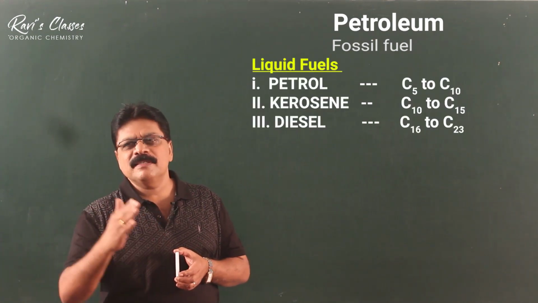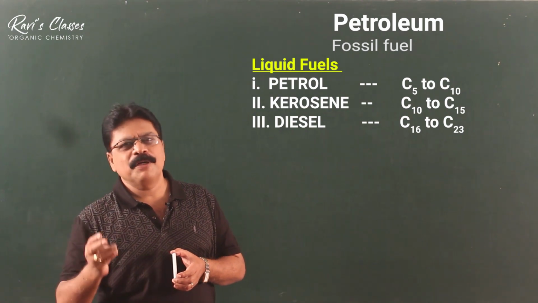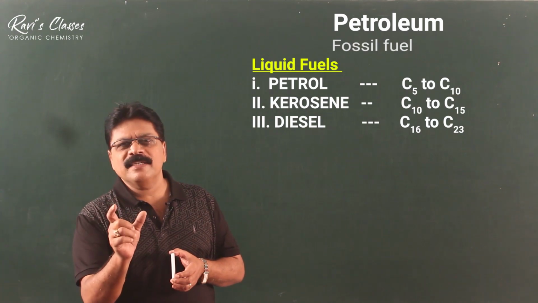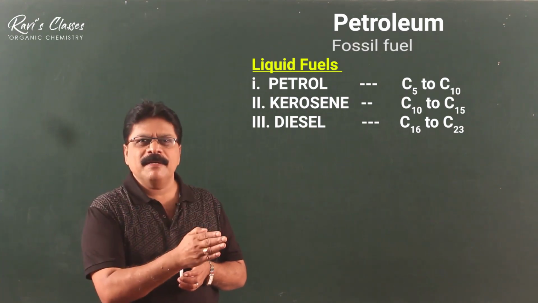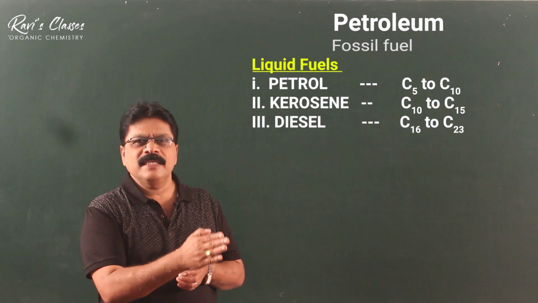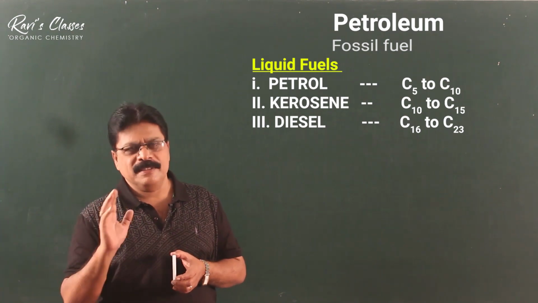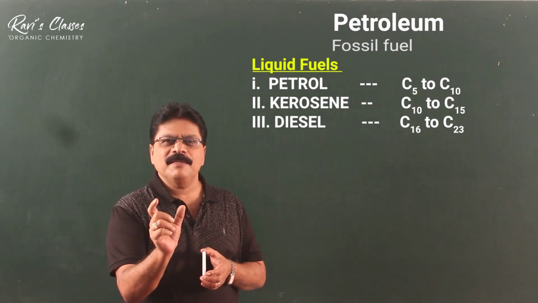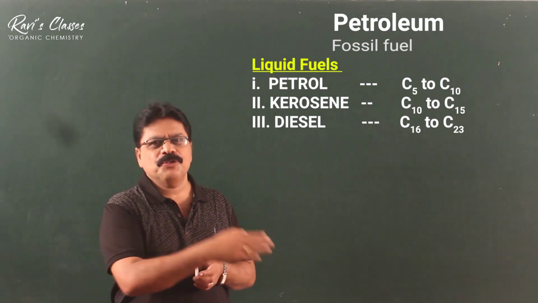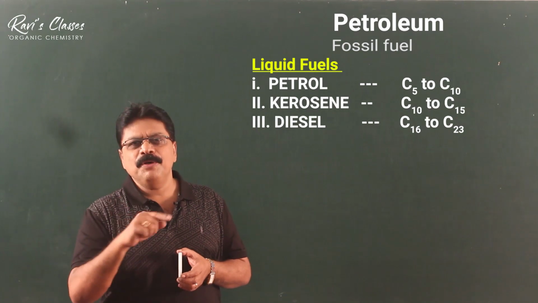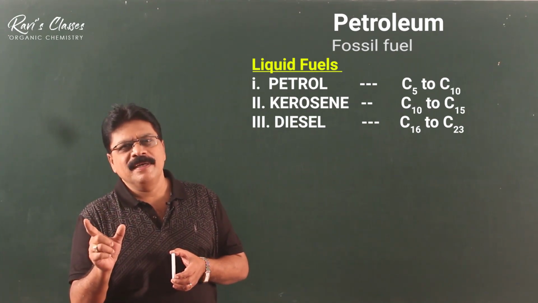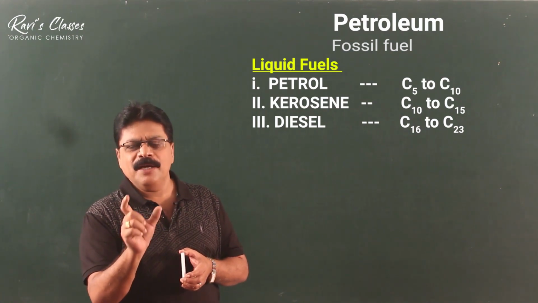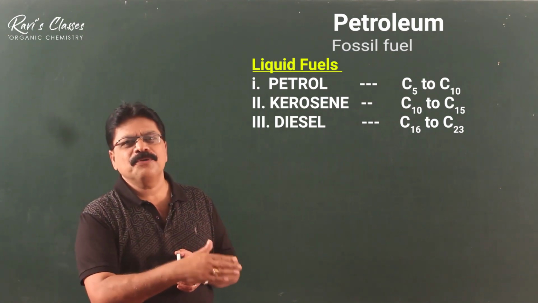Normally, liquid fuels are further classified as petrol, kerosene, and diesel. Petrol is a small fraction which includes members which have 6 carbons to almost 10 carbons. They put together are called petrol. So petrol is a mixture of hydrocarbons, normally from 6 carbons to 10 carbons. Beyond 10, 11 to 15 represents kerosene oil. So kerosene oil is a mixture of hydrocarbons which contain almost 11 to 15 carbons.